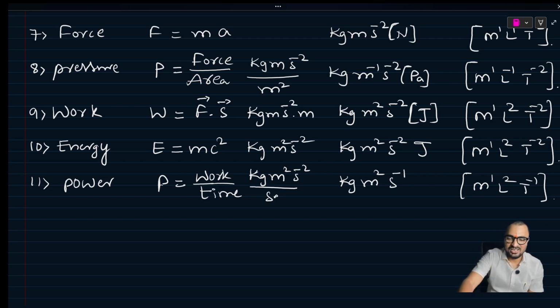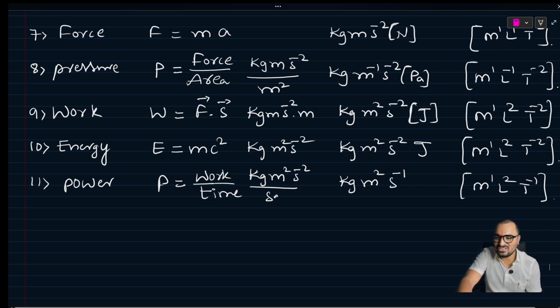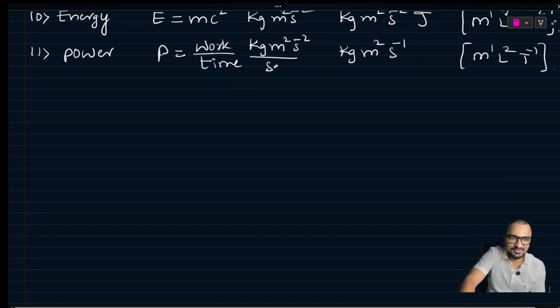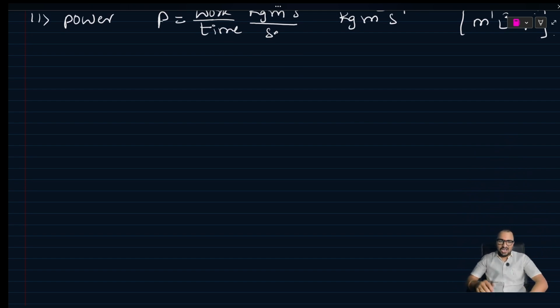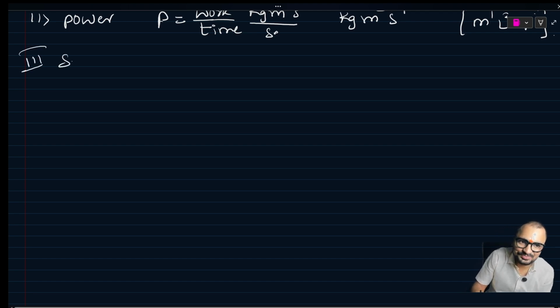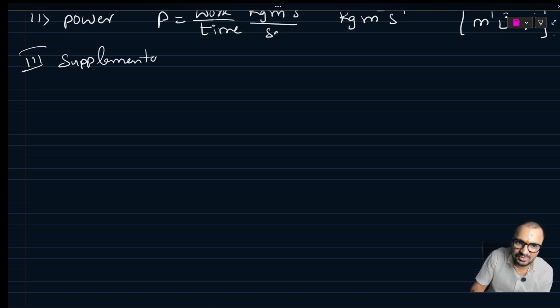Right. Next, supplementary physical quantities. So first one, fundamental physical quantity. Next, derived physical quantity. Now we have the third one, supplementary physical quantity.